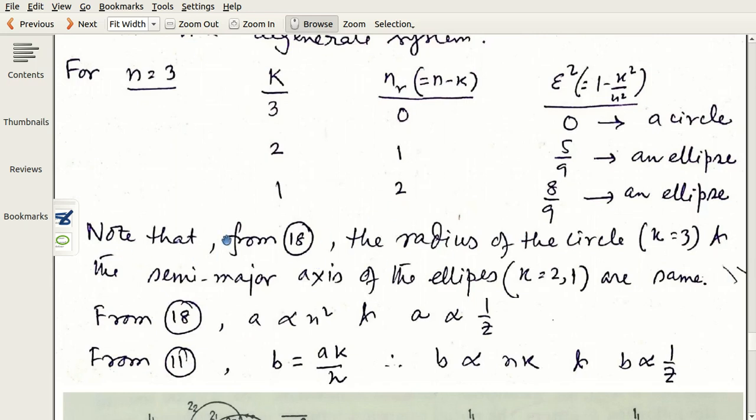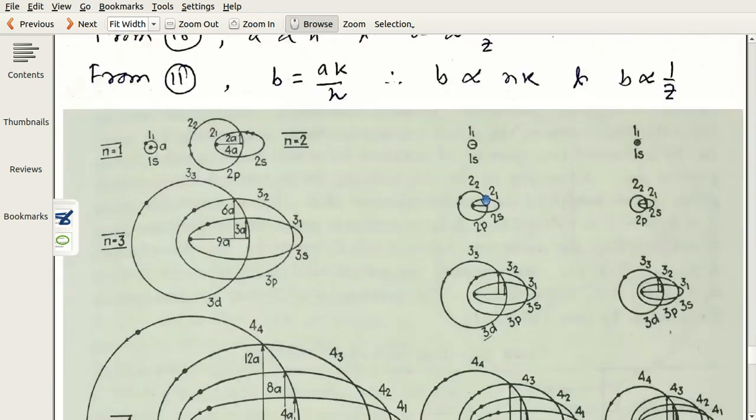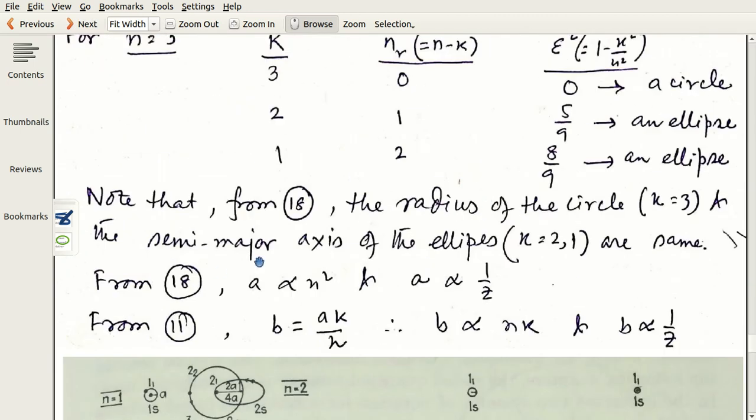And it is written here that from equation 18, that is the expression for a semi-major axis, it is seen that the radius of the circle, which corresponds to k equal to 3 in the example, and the semi-major axis of the ellipses k equal to 2 and 1 are same.